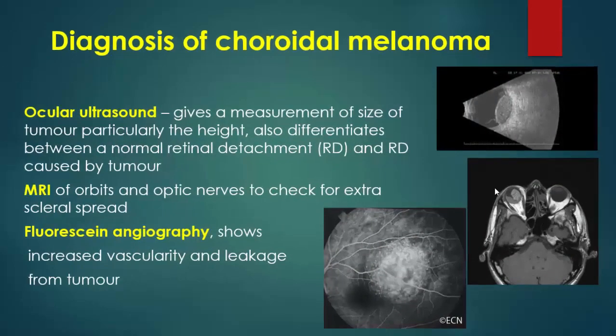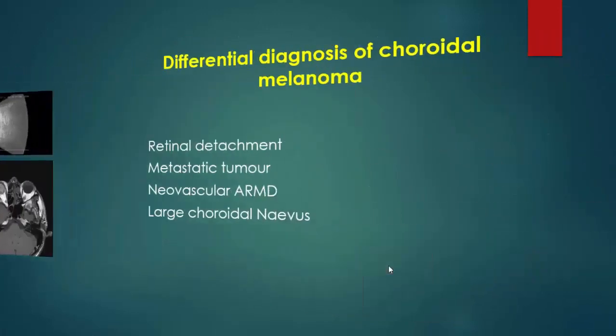Diagnosis of choroidal melanoma: first by ocular ultrasound, which can diagnose the mass with overlying retinal detachment. MRI of the orbit also shows the tumor and checks if there is extraocular spread to the optic nerve. Fluorescein angiography shows increased vascularity and leakage from the tumor with subretinal lesion.